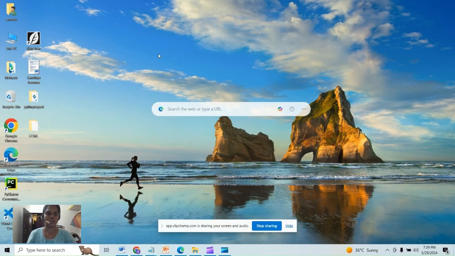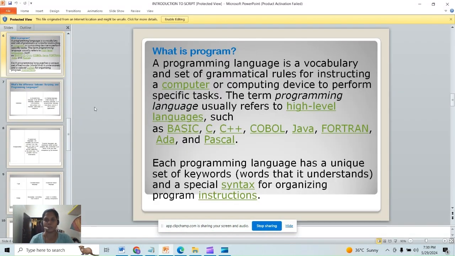I want to share with you some basics of Python. This is the last video of the basics. Now see here, what is a program? A program is a set of rules that instruct the computer to perform a specific task. Some high-level languages are BASIC, C++, COBOL, Java, Fortran, Ada, and Pascal. Each programming language has a unique set of keywords and a special syntax for organizing program instructions.